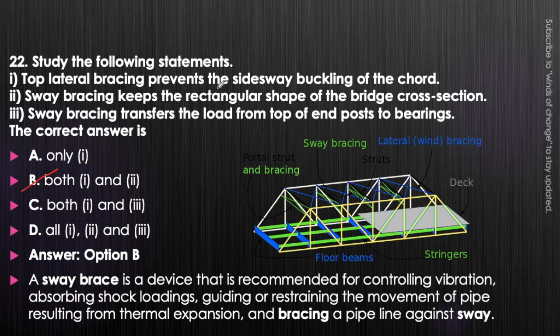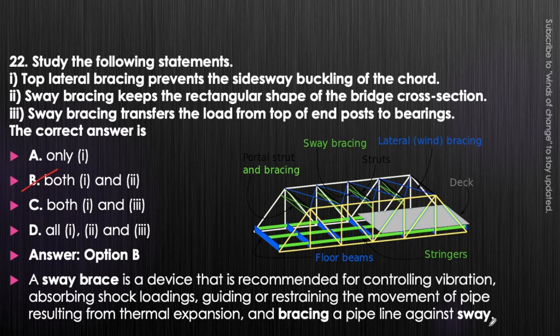The correct statements are: top lateral bracing prevents the sideway buckling of the cords, which is absolutely correct. That is why it is provided. And sway bracing keeps the rectangular shape of the bridge cross section because it will prevent it from warping. A sway brace is a device that is recommended for controlling vibration, absorbing shock loading, guiding or restraining the movement of pipe resulting from thermal expansion, and bracing a pipeline against sway.